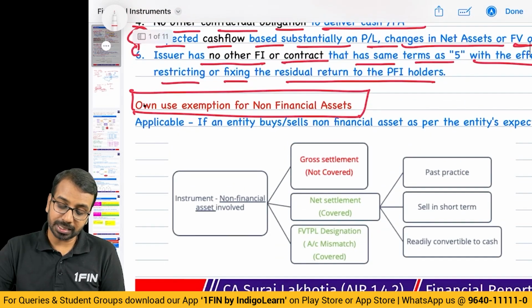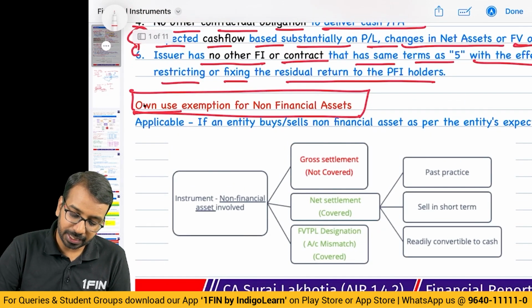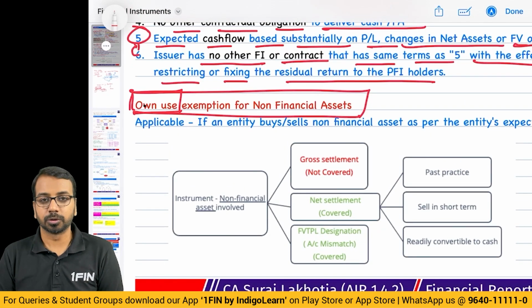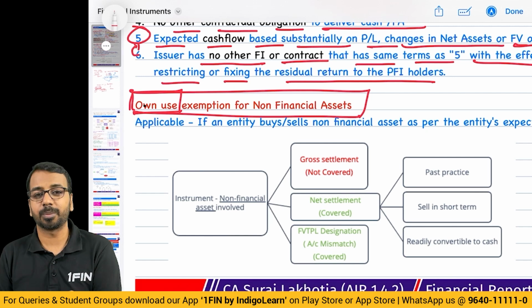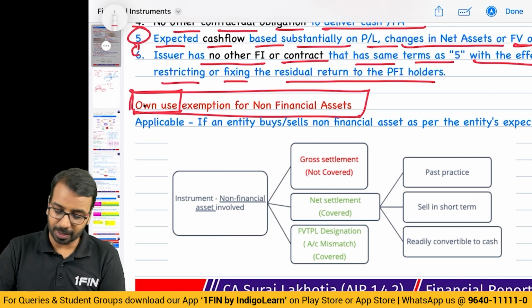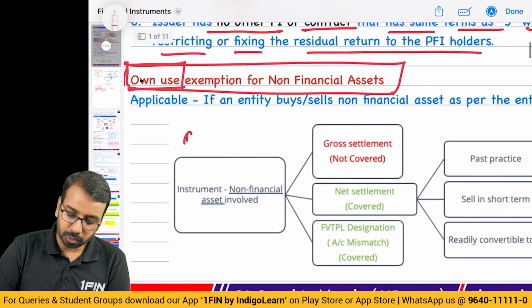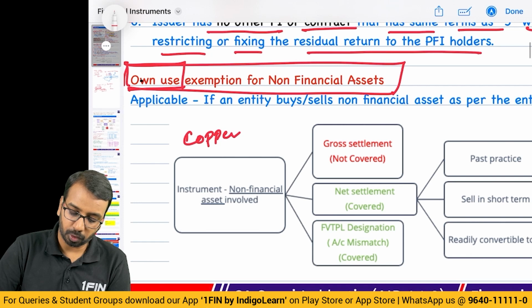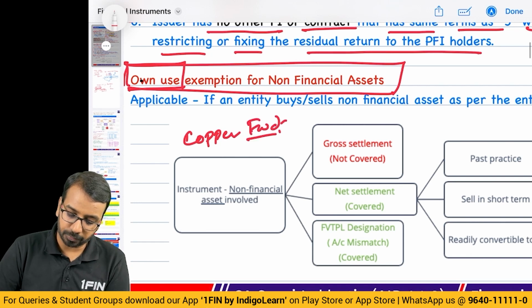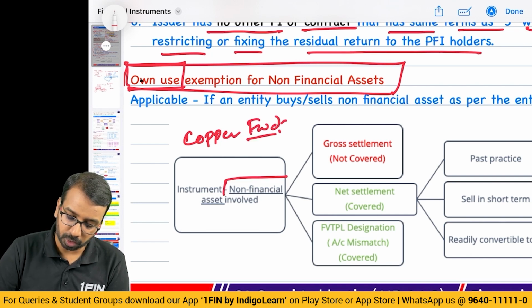Now what the standard says is, if there is something which is own use, means for your own purpose, for the usage in the business. For example, I have bought copper forward. Now this copper forward is based on a non-financial asset.